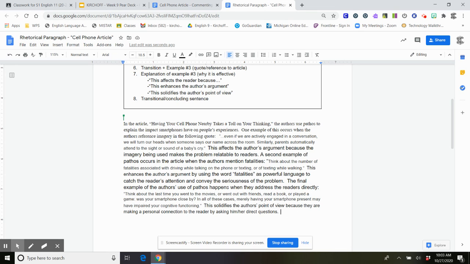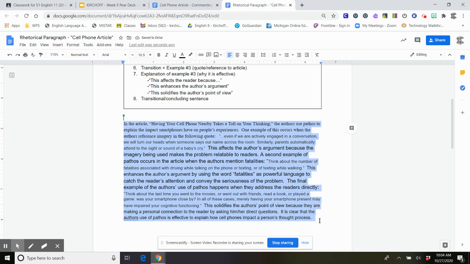So I think maybe I'll start off, it is clear that the author's use of pathos is effective to explain how cell phones impact a person's thought process. Okay, so now I'm finished.